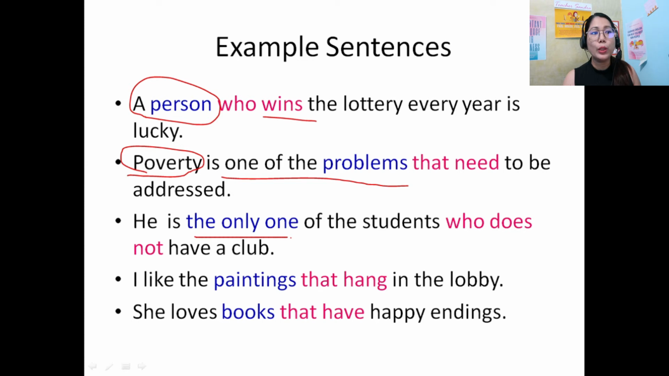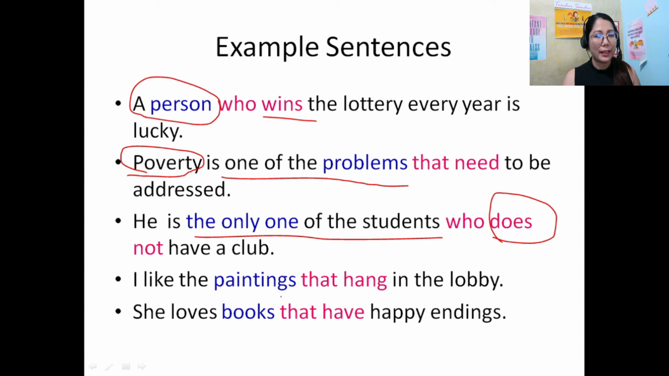He is the only one of the students who does not have a club. So just like what I told you, the only one takes a singular verb. Okay, we need to have the singular verb here.